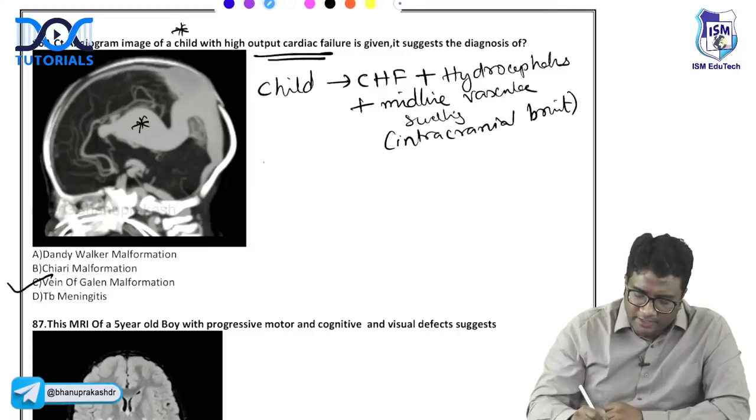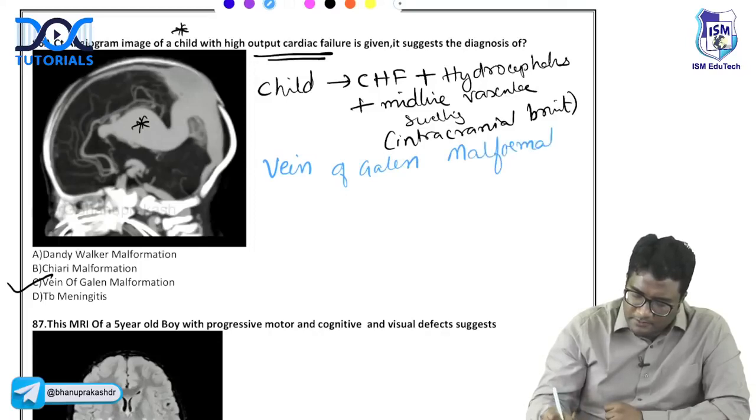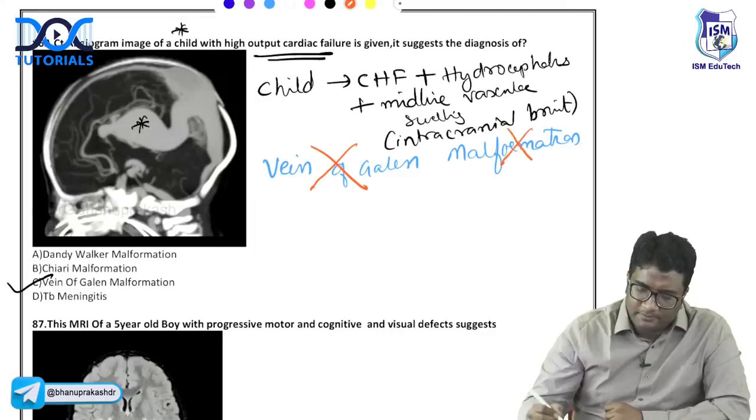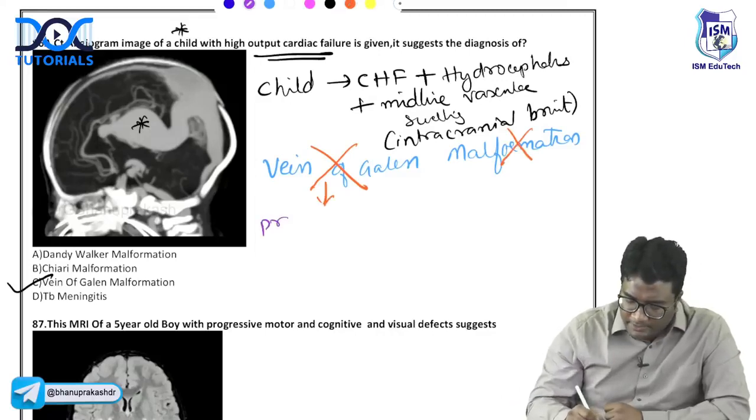Please remember, vein of Galen malformation is a misnomer. It is neither a vein of Galen, nor a malformation. What is dilated is a prominent median prosencephalic vein.